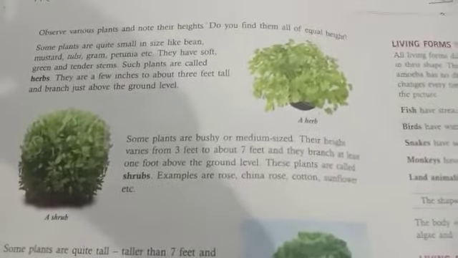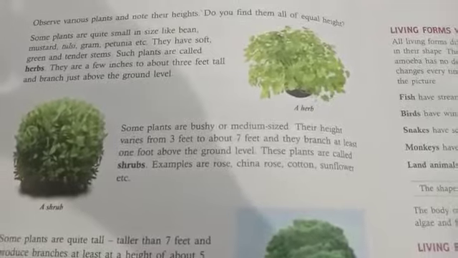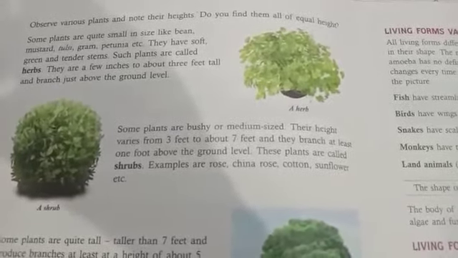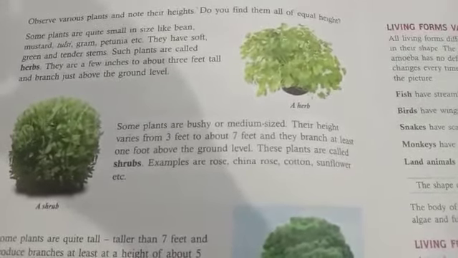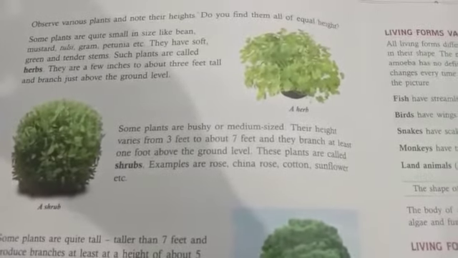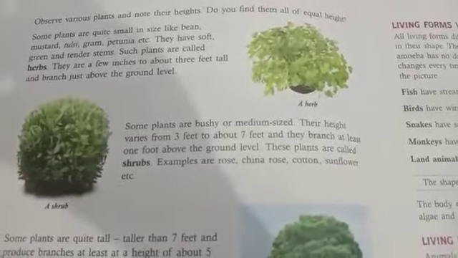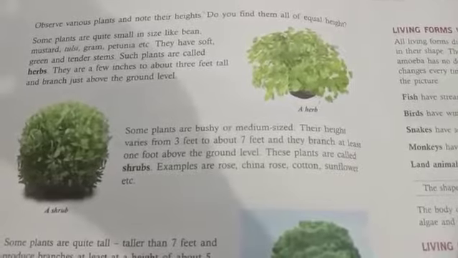Some plants are bushy or medium size. Their height varies from 3 feet to about 7 feet and they branch at least 1 foot above the ground level. These plants are called shrubs. Examples are rose, China rose, cotton, sunflower. A shrub is a bushy plant. You can see it is of medium height. The bushy branches you see in the garden, these are all shrubs.